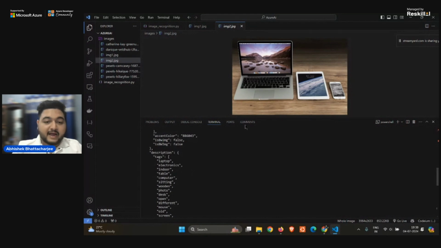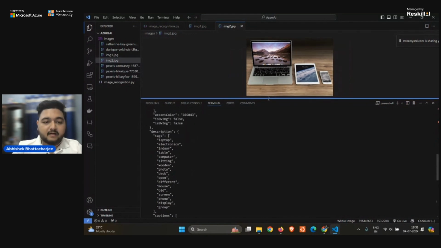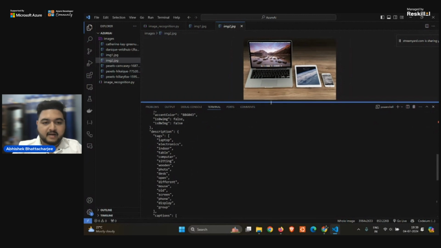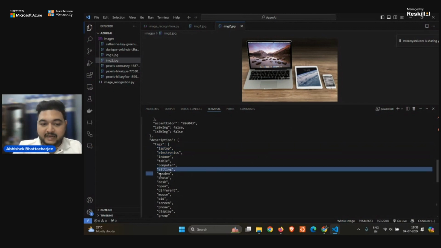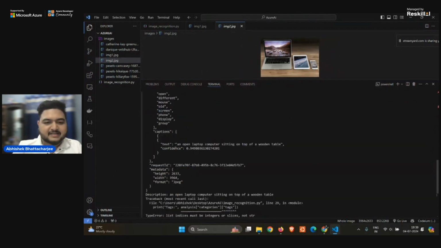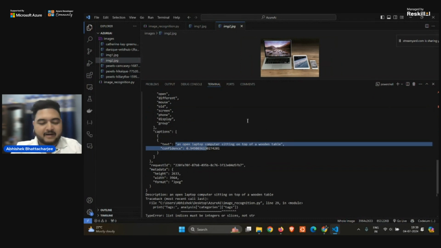A description. What are tags? Tags are given in the form of an array, right? So what has it observed? Laptops, electronics, indoor, table, computer. See, look, I'm just amazed by the capabilities of it. It is sitting, wooden, photo, desk, open, different, mouse, old, screen, lots of things. Text: an open laptop computer sitting on top of a wooden table. You can see it is quite wonderful. Yeah, it has given the correct description.